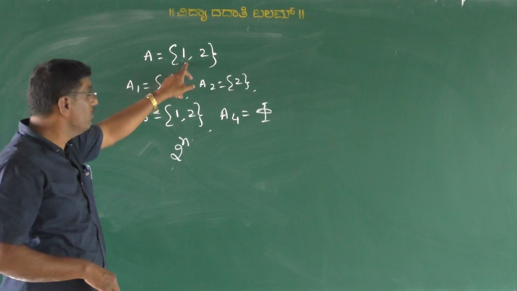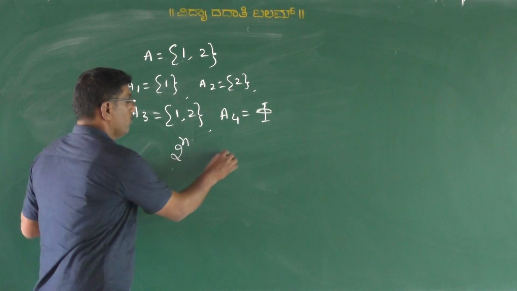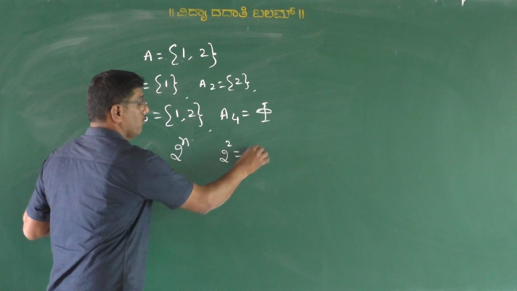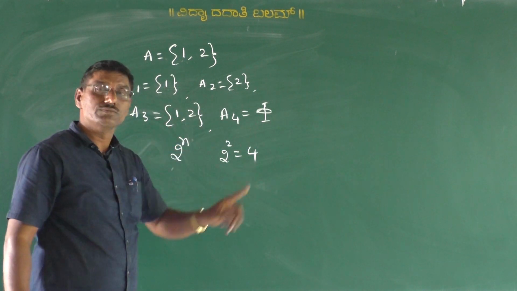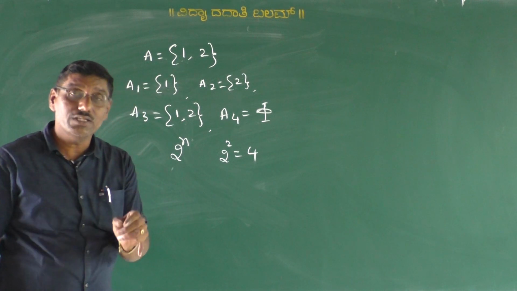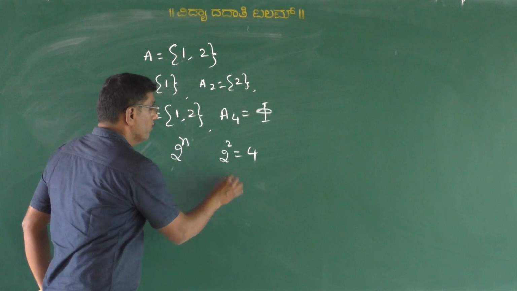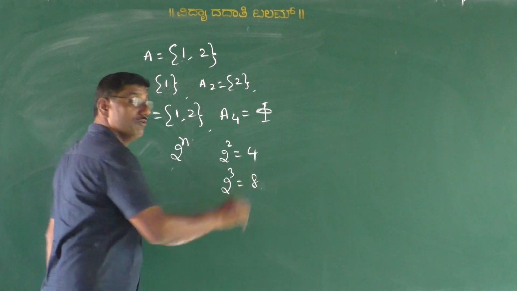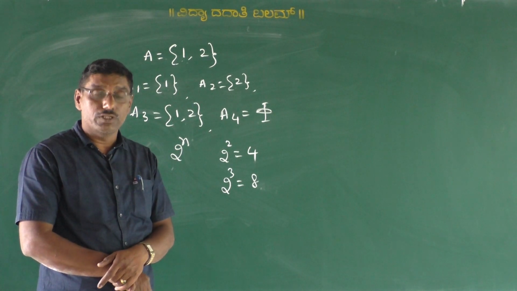If the given set consisting 2 elements, we get 2 square is equal to 4, we get 4 subsets. If the given set consisting 3 elements, then 2 cube is equal to 8. We get 8 subsets. Are you understood?